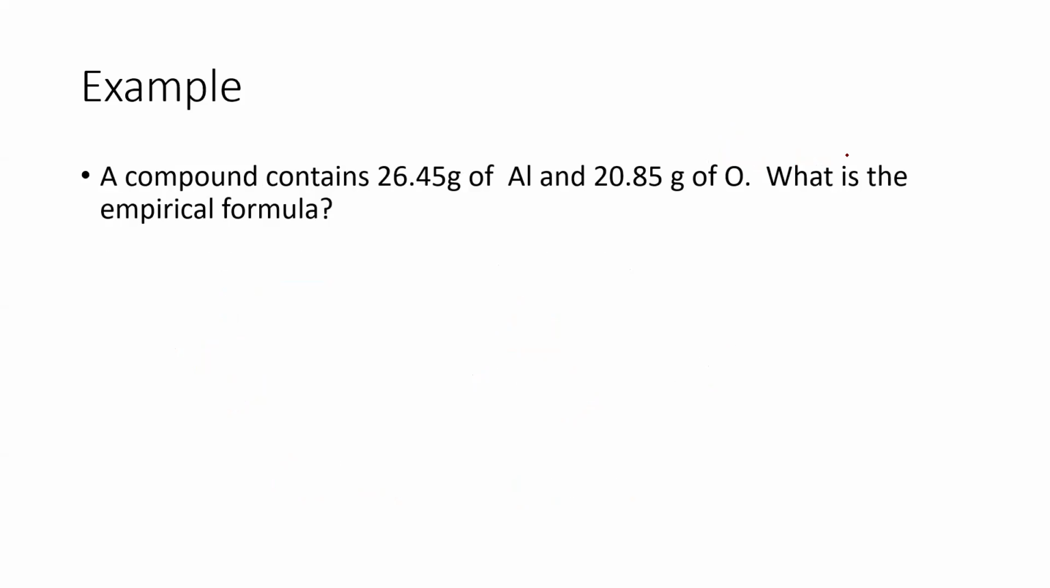In this example, we have a compound that contains 26.45 grams of aluminum and 20.85 grams of oxygen. What is the empirical formula? Step one, I have to convert everything into moles. So if I look at aluminum, I'm going to take that 26.45 grams of aluminum divided by the molar mass of aluminum, which is 26.98.